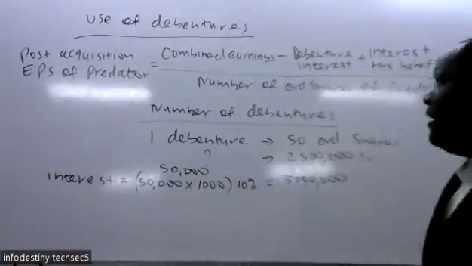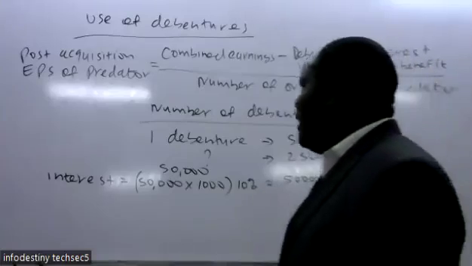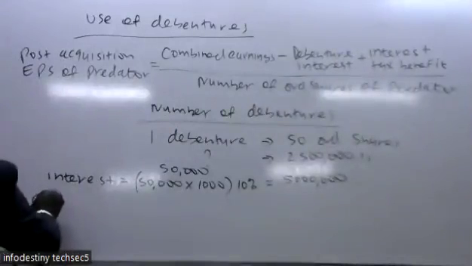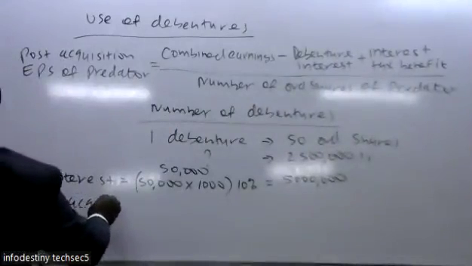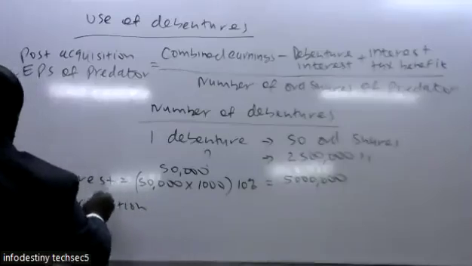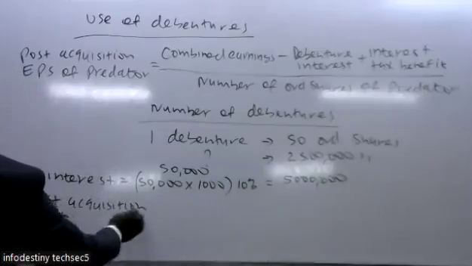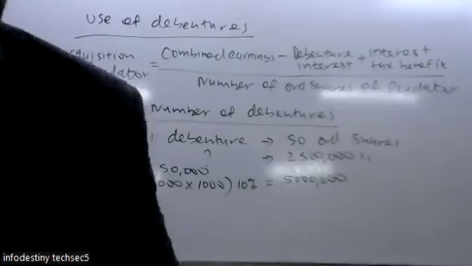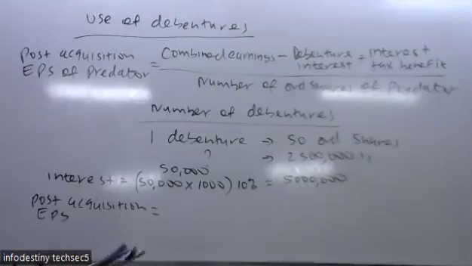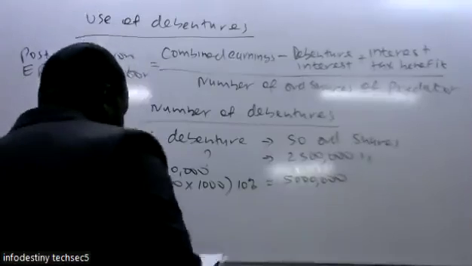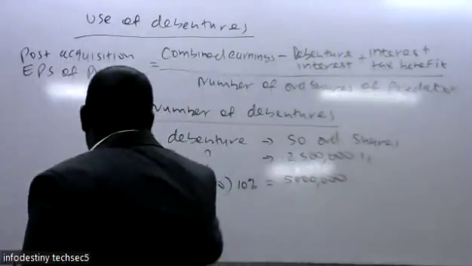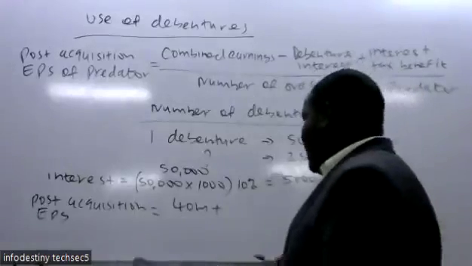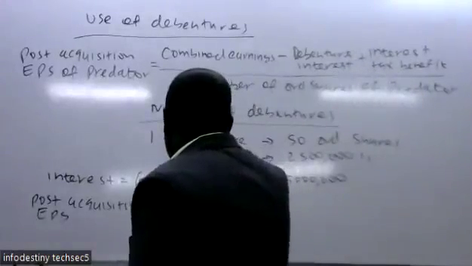Yeah, so now from there, we can compute the post-acquisition earning per share. The combined earnings, you simply add the net income: there is 40 million, then we add the 5 million.